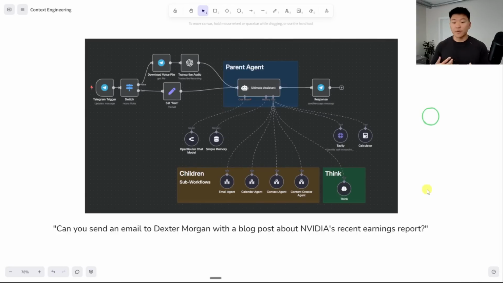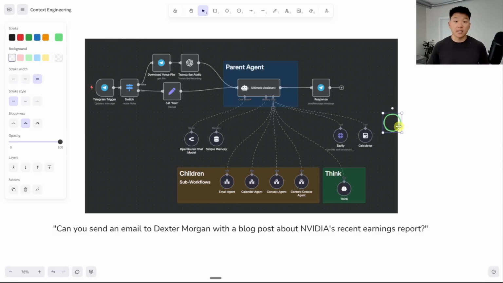So just to put that into perspective real quick, with a use case that doesn't have any vector search, let's say I'm talking to my ultimate assistant and I say, can you send an email to Dexter Morgan with a blog post about NVIDIA's recent earnings report? So what would happen here is the first piece of context is the Telegram trigger that sets off the workflow. So we grab a message from Telegram and then the agent basically will look at its system prompt, which is inside the ultimate assistant. It will read the system prompt. It will then use its chat model in order to start to process what do I do next.